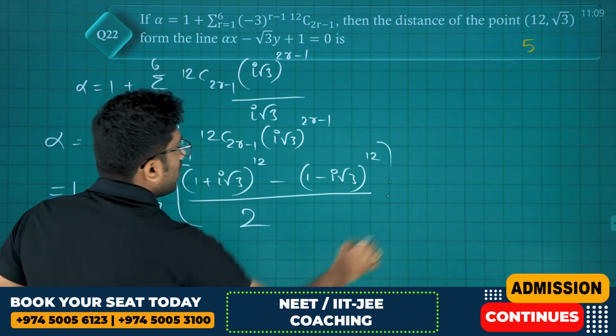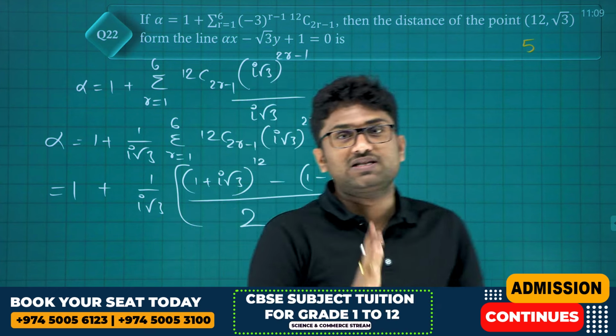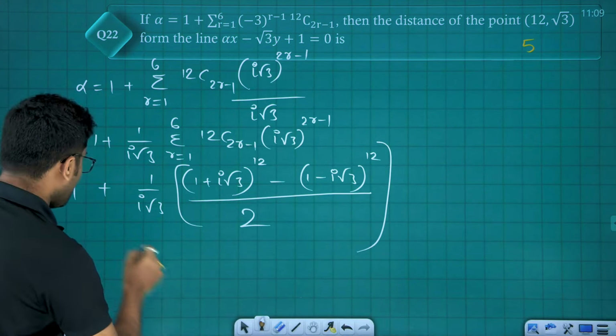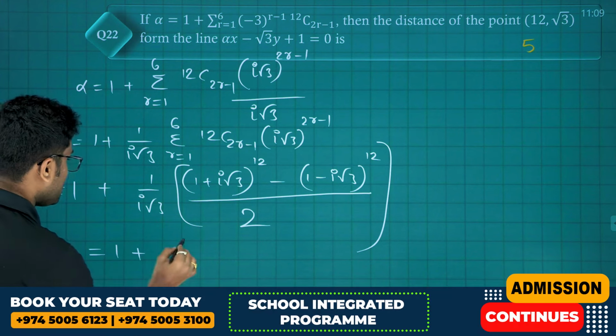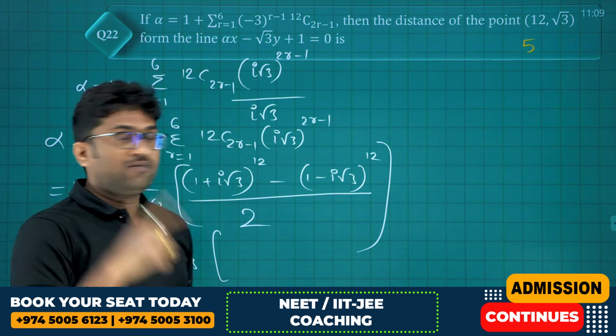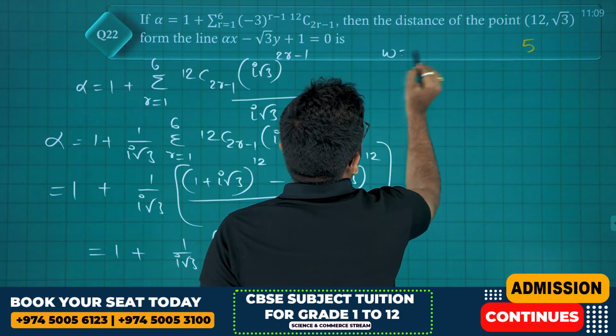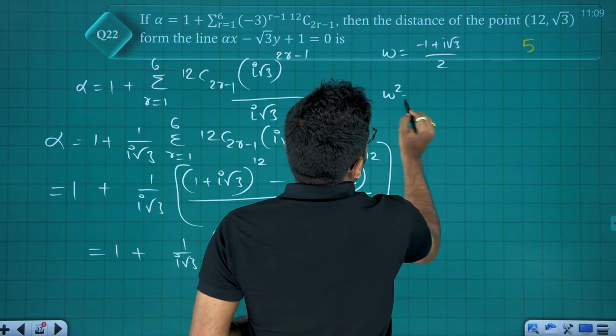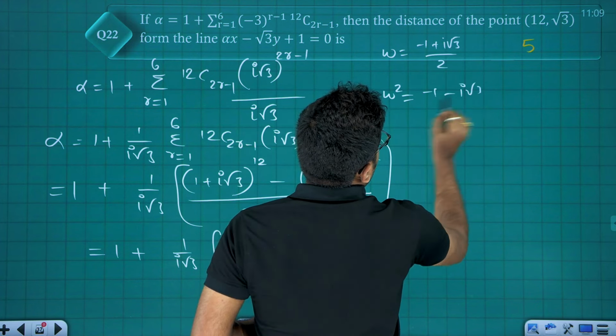Half the difference of conjugate binomials gives the alternate terms. Okay, so this is now 1 plus 1 by i root 3 times 1 plus i root 3. We have omega equals minus 1 plus i root 3 by 2. Omega square equals minus 1 minus i root 3 by 2.